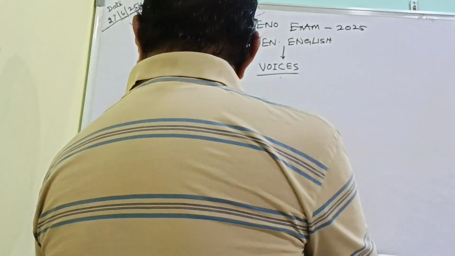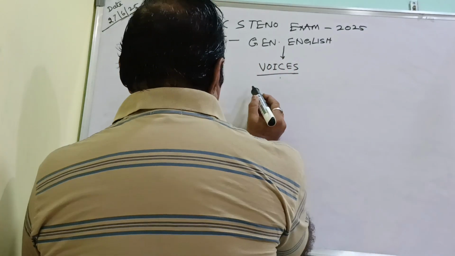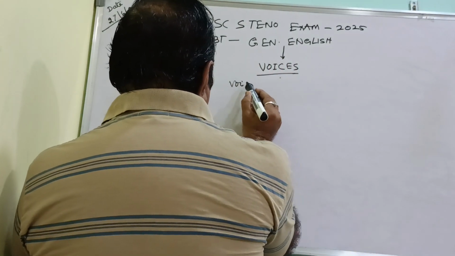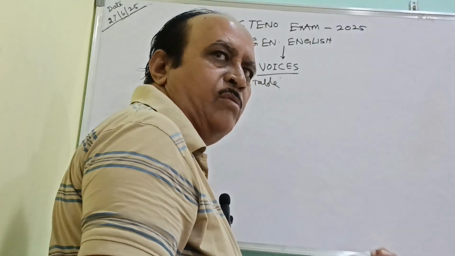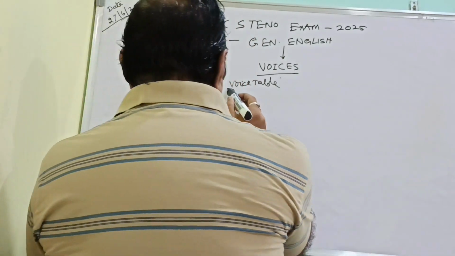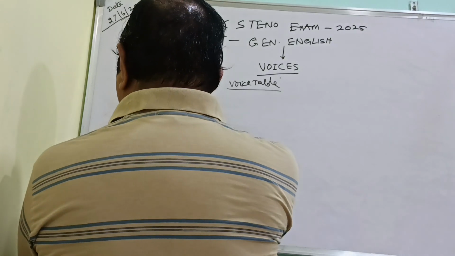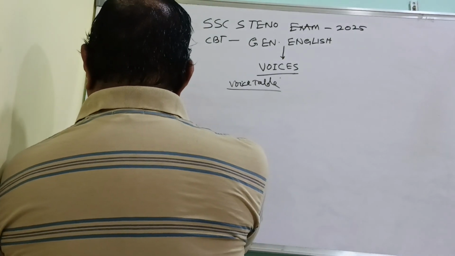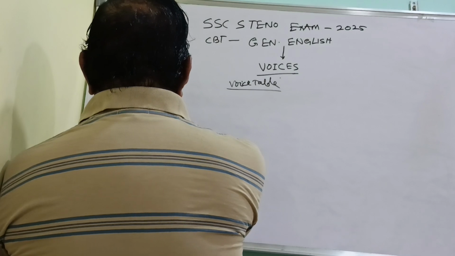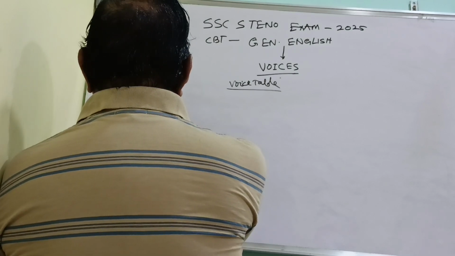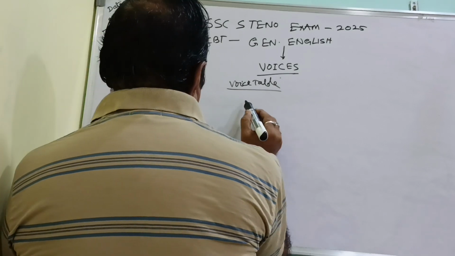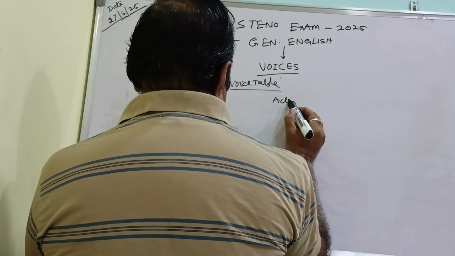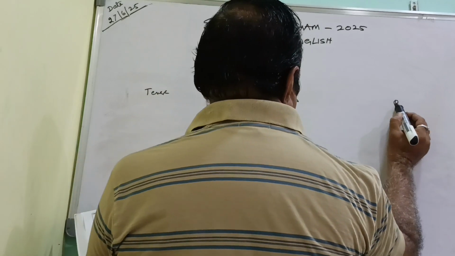See the table that I will do here. Voice table. This is called a voice table, so that you will have a clear idea. Voice table means in this: tense, active voice, passive voice.